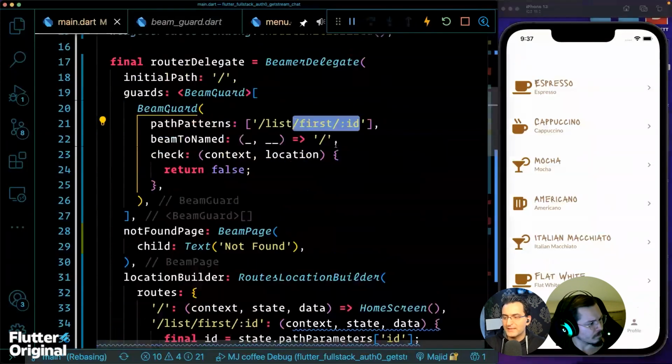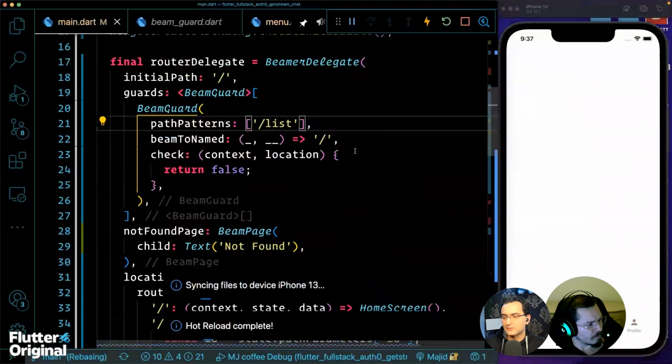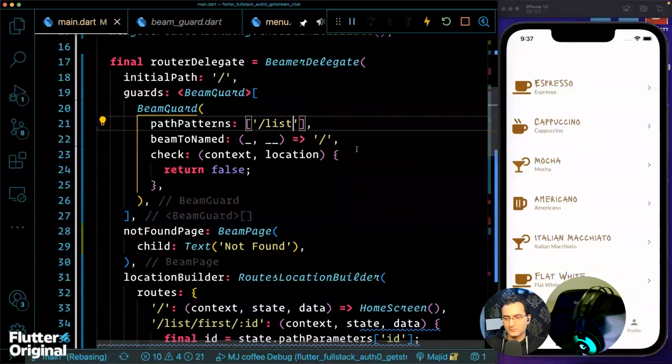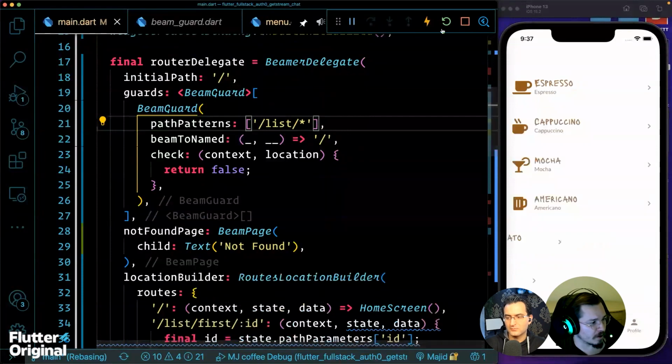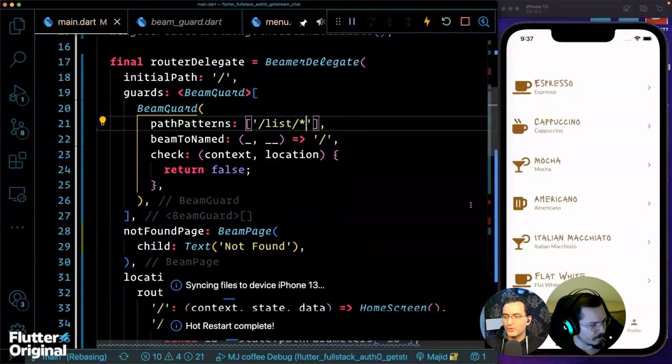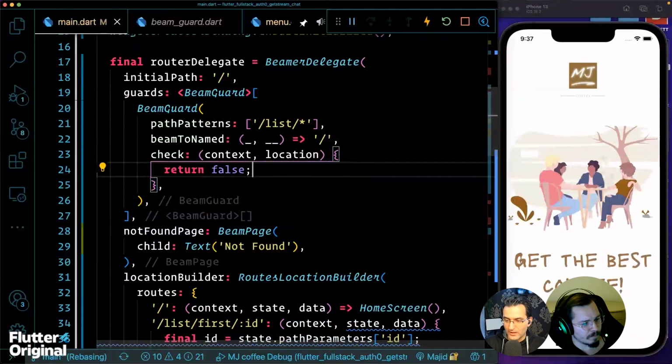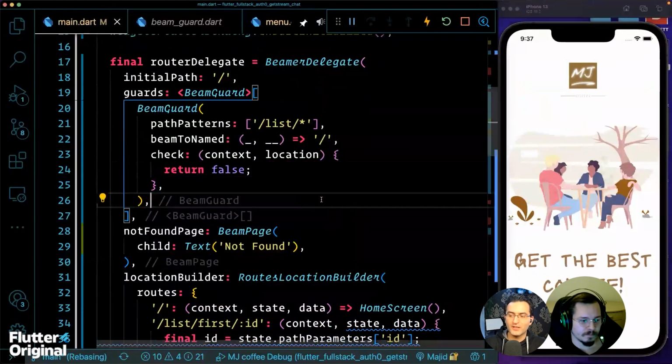But can we protect the whole list? Like everything? You mean, do we have a list route? Yeah, we have to put a star then if we want to protect everything. Yeah, I want to protect. This is a use case I have here, and I want the guarding, and if whatever logic here is not authenticated, then don't go there. And that is working. That's perfect.